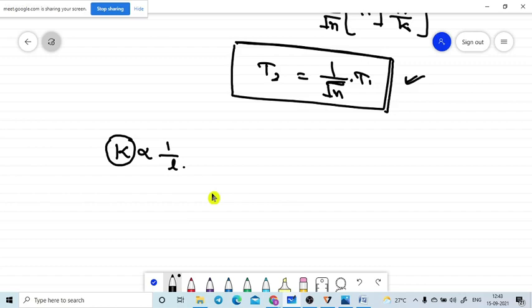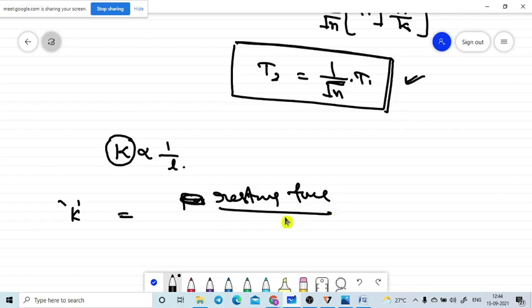K is equal to restoring force divided by extension. So that means if the K value is higher, the extension value must be smaller. Are you getting or not?